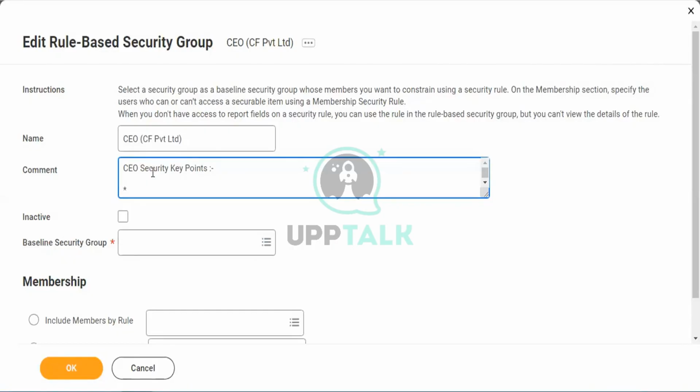Similar points are like: an employee cannot come to the organization under the influence of alcohol or drinking. An employee should wear the ID card, and an employee cannot carry pen drives, dongles, external hard disks or personal laptops to the workstations. You can see these everywhere in organizations. Apart from these, the security key points depend completely on the individual organization. We are going to enter our security key points here. I'm just entering one temporary key point.